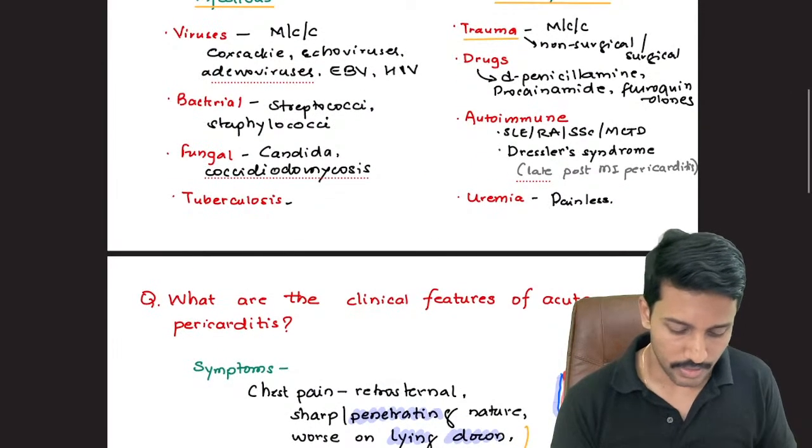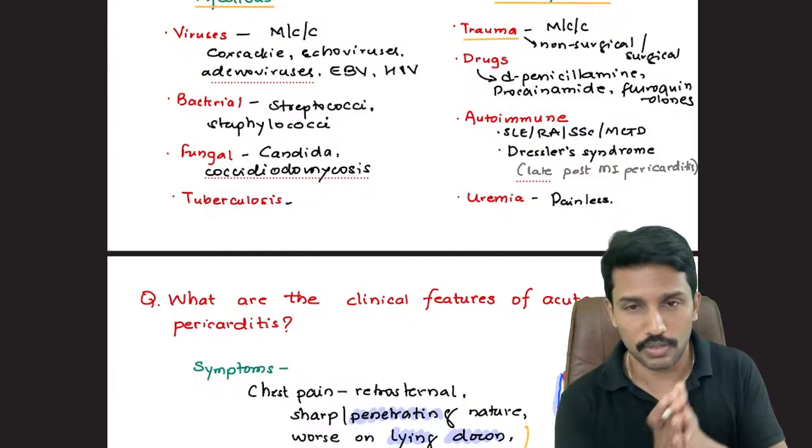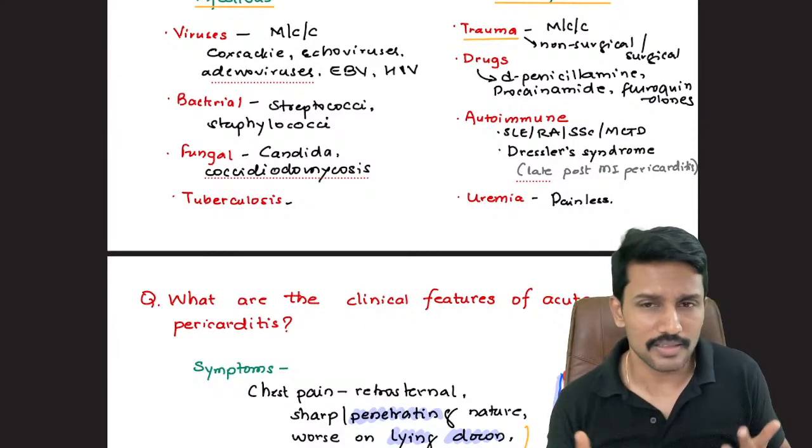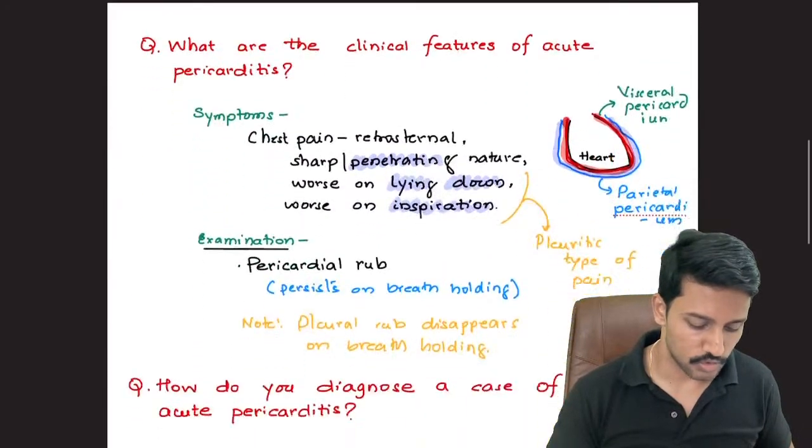And if I know that this patient is having autoimmune disorders, then I will treat the underlying autoimmune disorder like SLE, rheumatoid arthritis. But आधे से ज़्यादा cases में we will never get to know what is the cause. So how will I manage those patients?